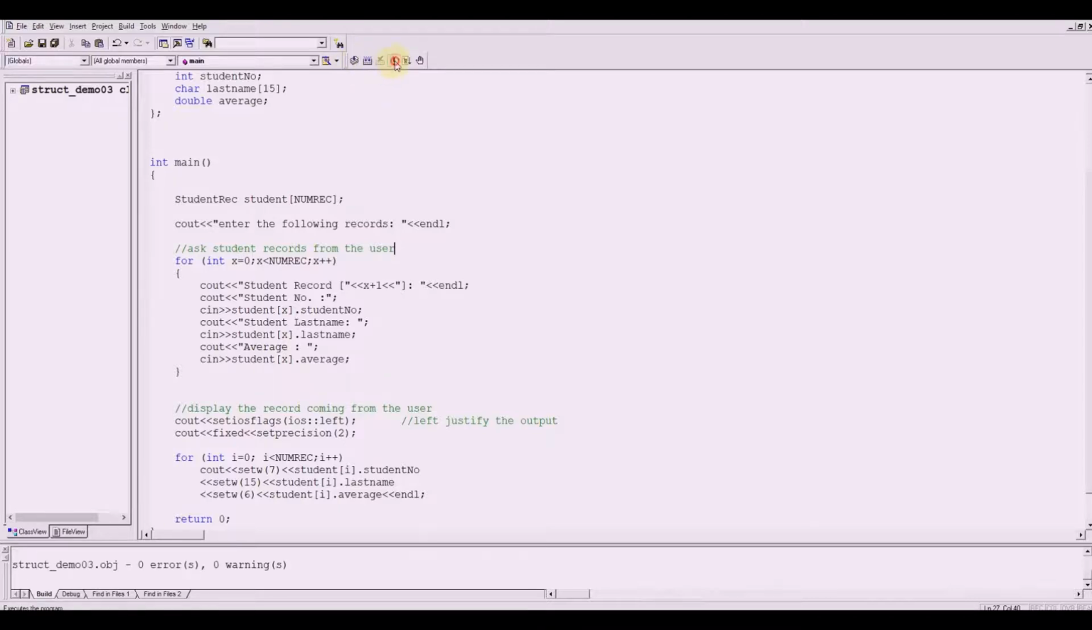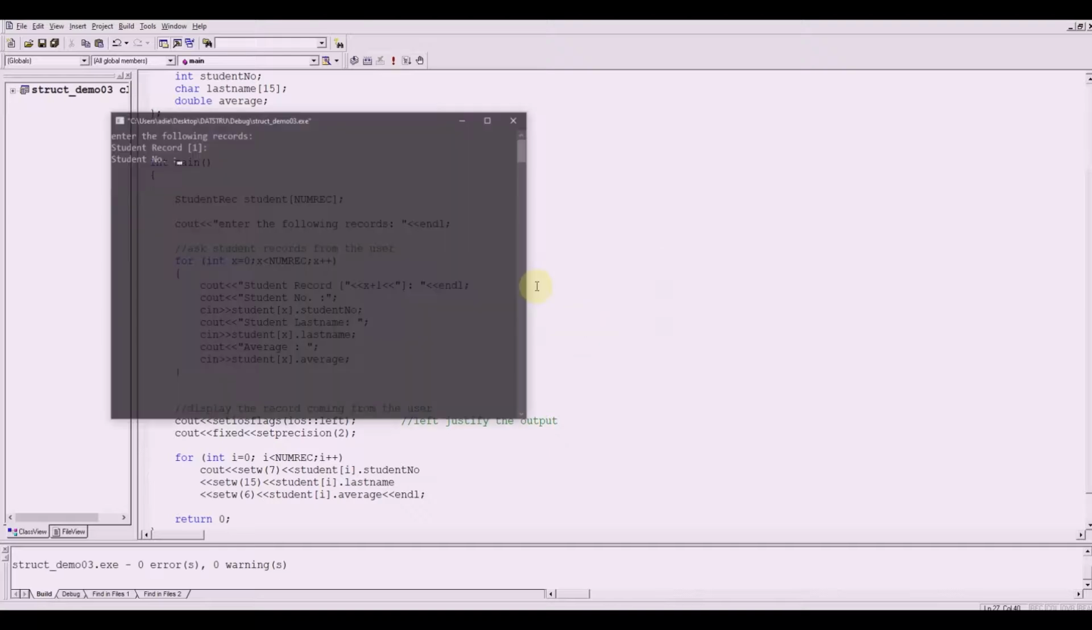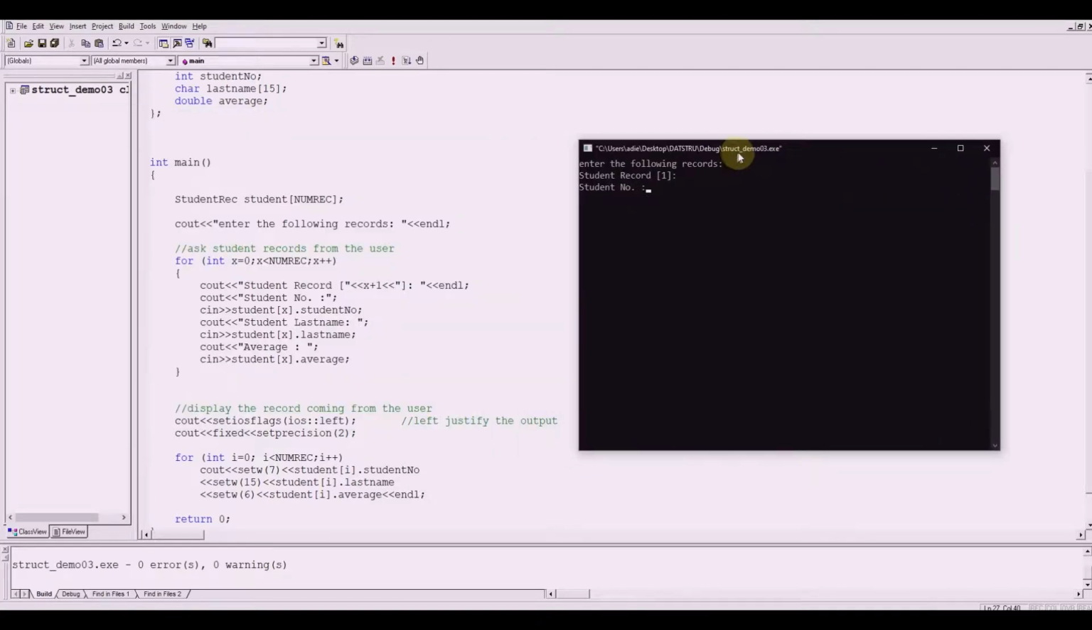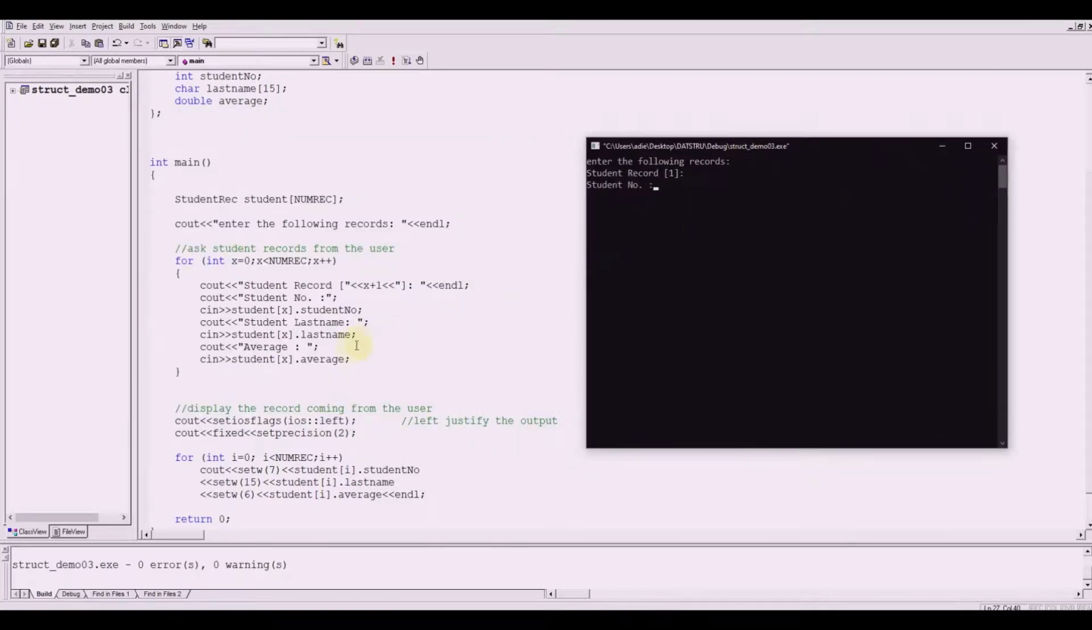Then let's run it. So this would be the output. This time we asked the end user to supply the record. Unlike the previous demonstration, where the records were defined inside the code, this time it would be coming from the user. So let's test this program. You've got 5 records here. This is record 1. The student number is 2021-01. The last name is Alpha. Say the average is 1.00.